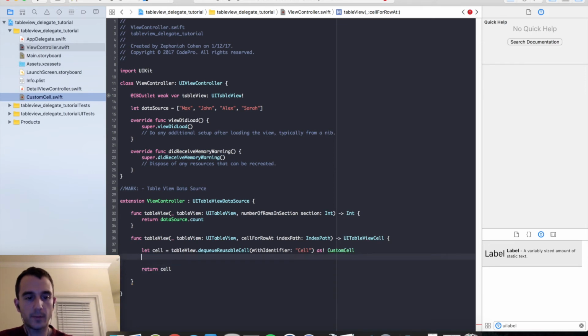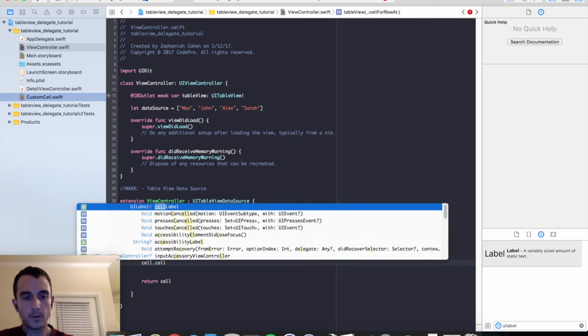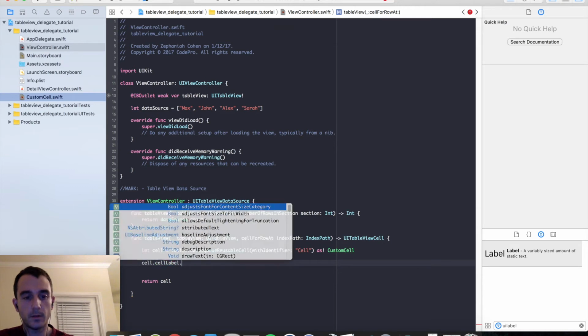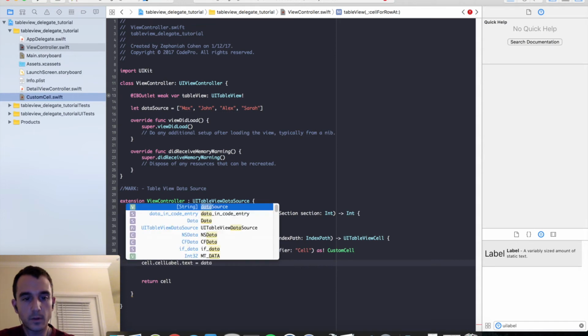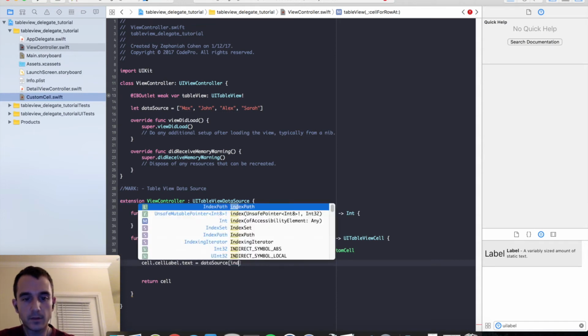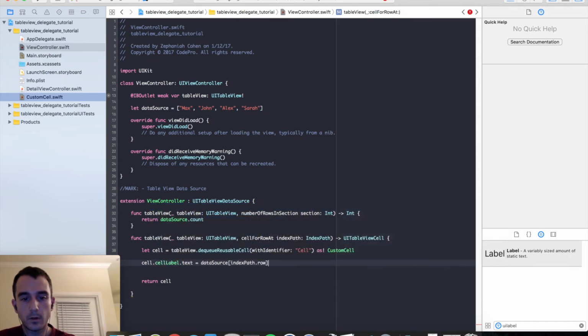And one thing we have to remember to do is set the label on the cell. So cell dot cellLabel, which is the outlet that we created, dot text equals dataSource at indexPath dot row, which will bind each string in our data source array to each row of our table view. So that's what's happening right here. So this completes the implementation for UITableViewDataSource.